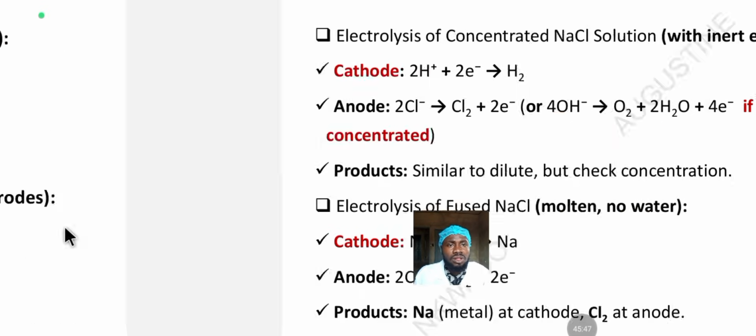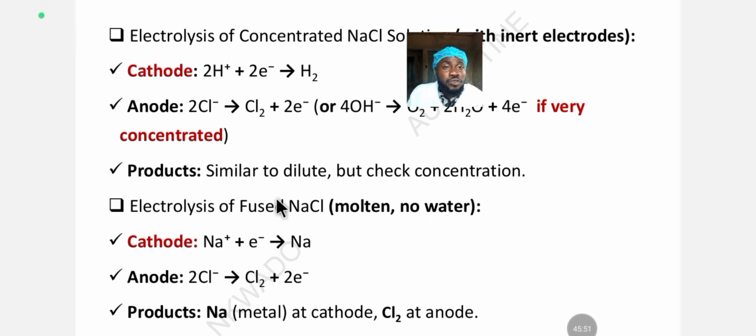So let's look at the electrolysis of fused sodium chloride. JAMB, in the same way, make sure you are familiar with all this electrolysis. It's in a molten form, so no water, we don't add water. It's fused sodium chloride, so the paste should be thicker. At the cathode, reduction occurs, and sodium accepts 1 electron to form sodium metal. At the anode, oxidation occurs, and chlorine loses 2 electrons to form chlorine gas. So what are the products formed? Sodium metal at the cathode, then chlorine gas at the anode.